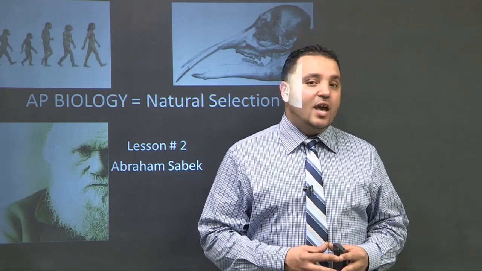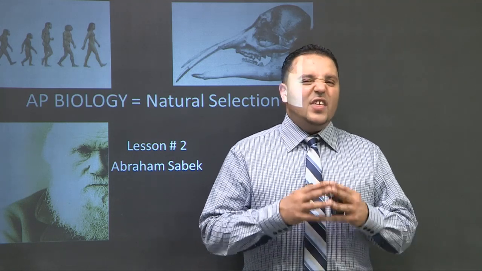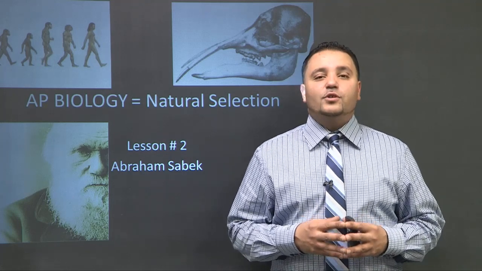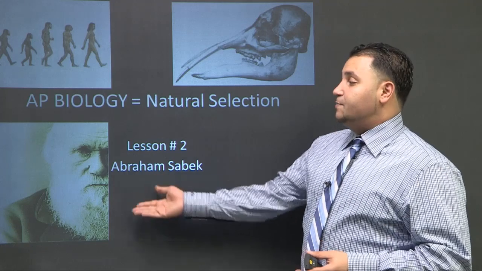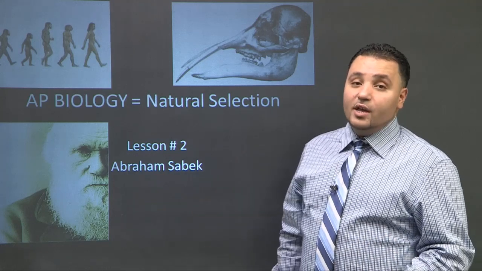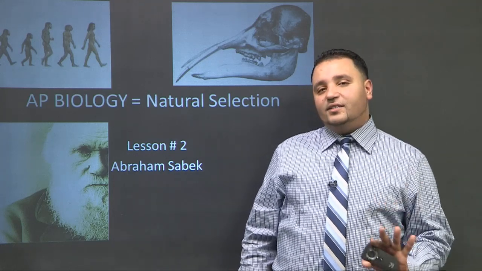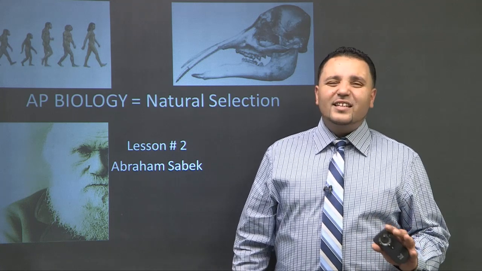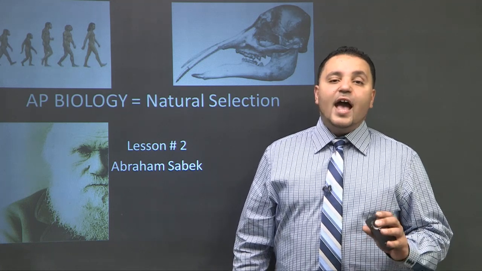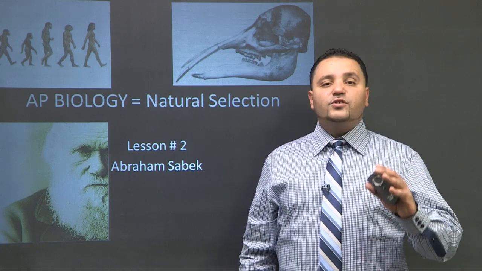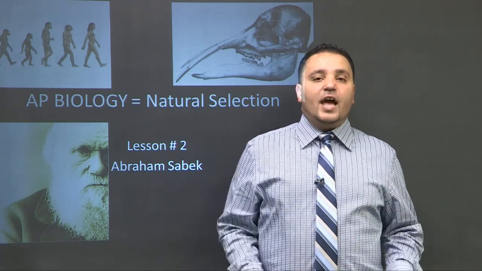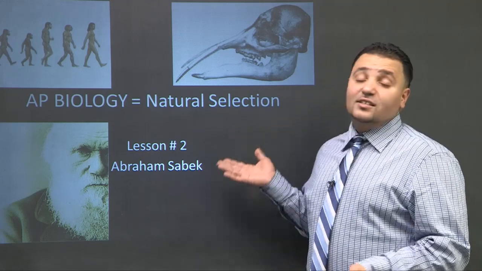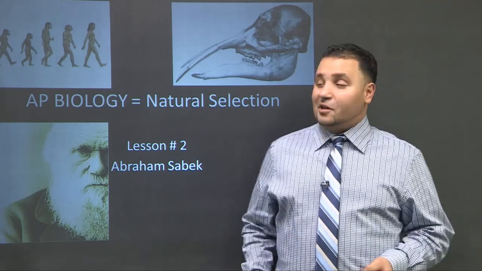More books have been written about evolution than any other topic. If you go into the bookstore, you'll see books after books, and especially on this man right here. This is Charles Darwin. A lot of people think he invented or discovered evolution, and that's not 100% accurate. Actually, Charles Darwin was the first to find a mechanism to explain evolution, and this is where natural selection comes in. That's the title of today's lecture. So let's take a look.